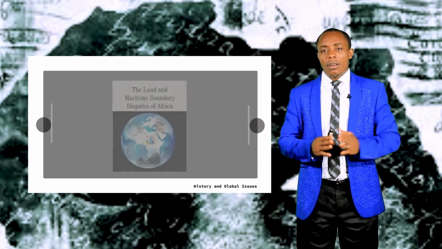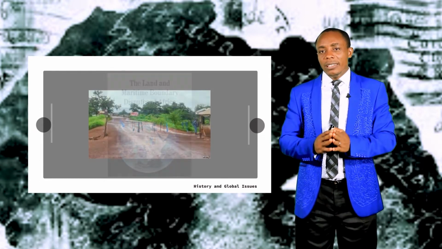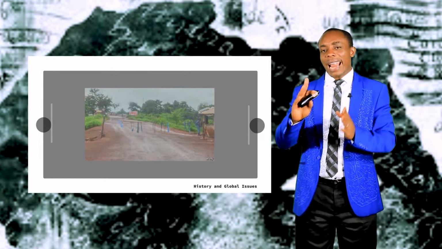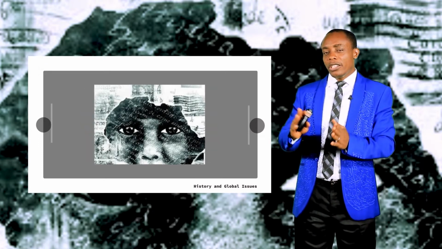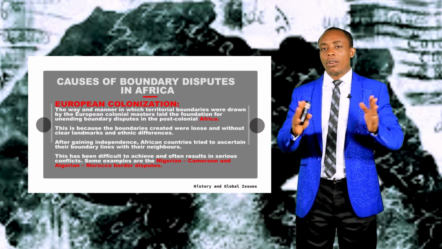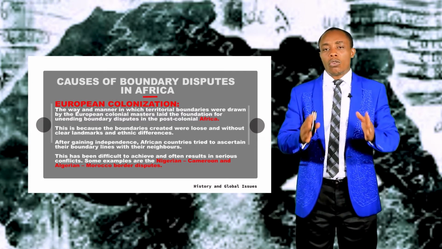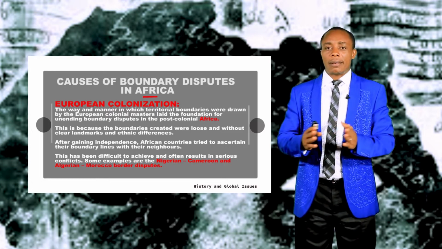As such, boundary disputes were bound to occur, because creating boundaries on the pages of maps without considering the realities on the ground, the tribe, and the original traditional borders was bound to bring up disputes or disagreement.